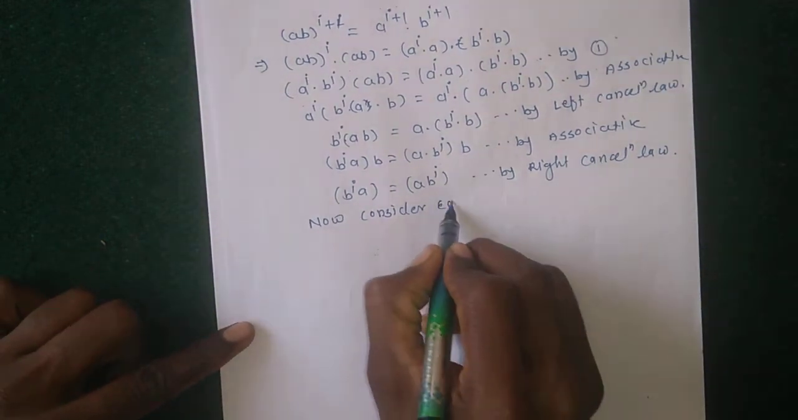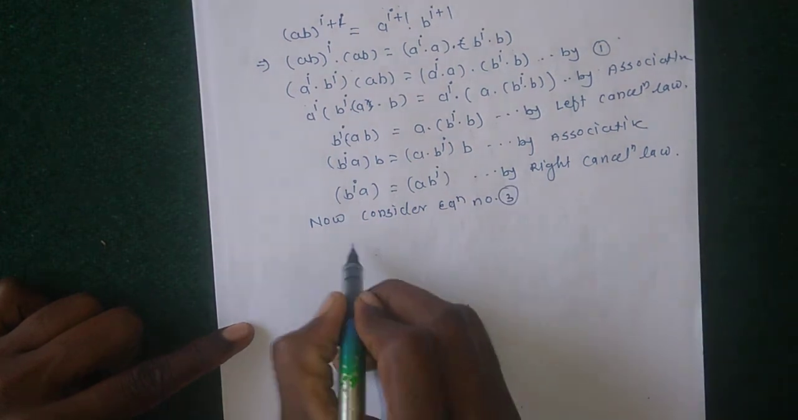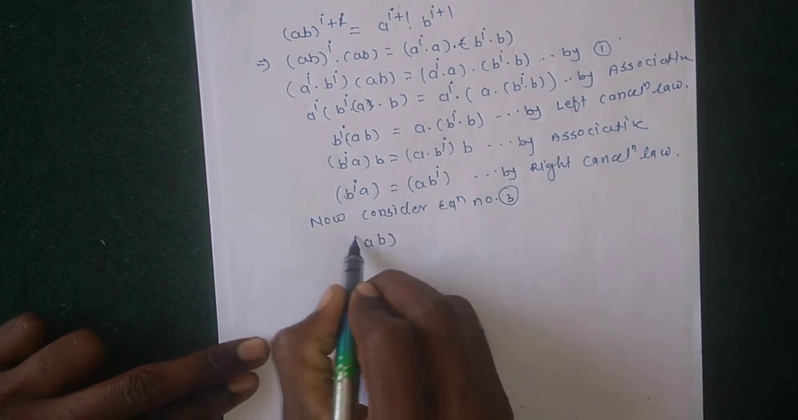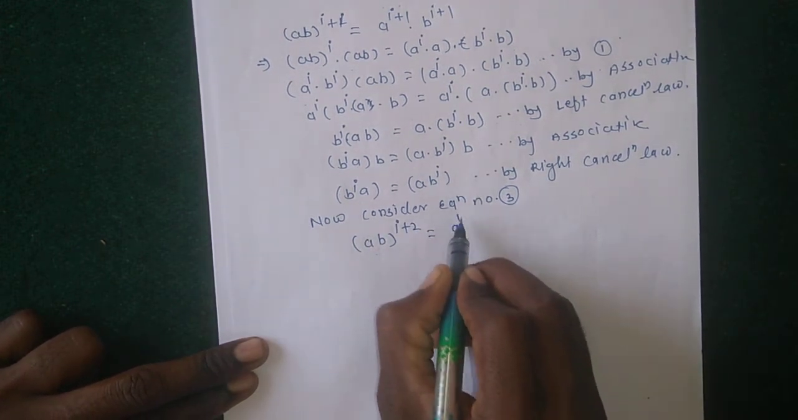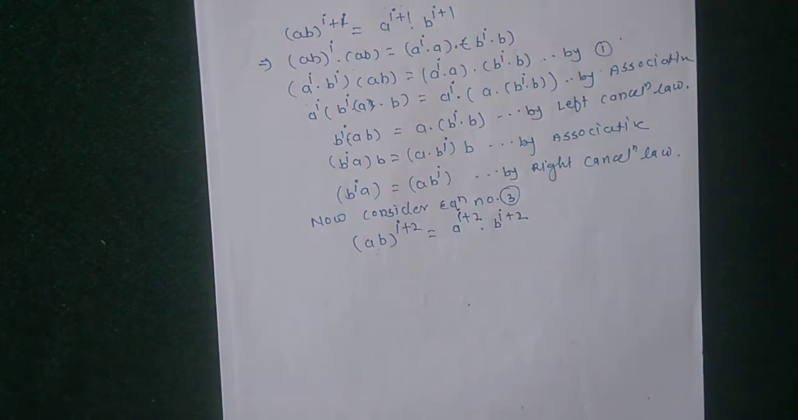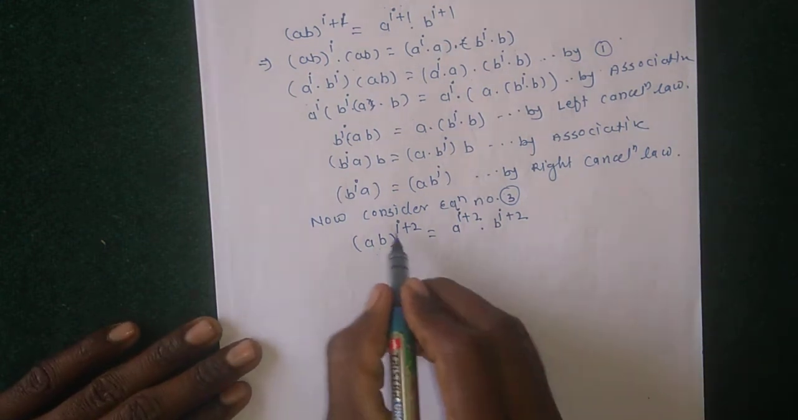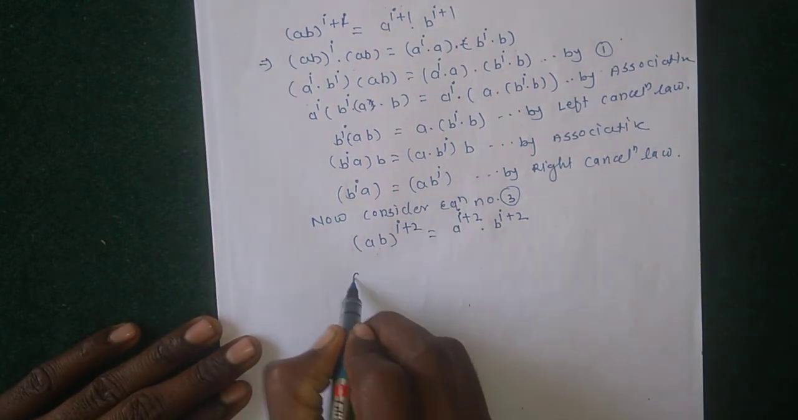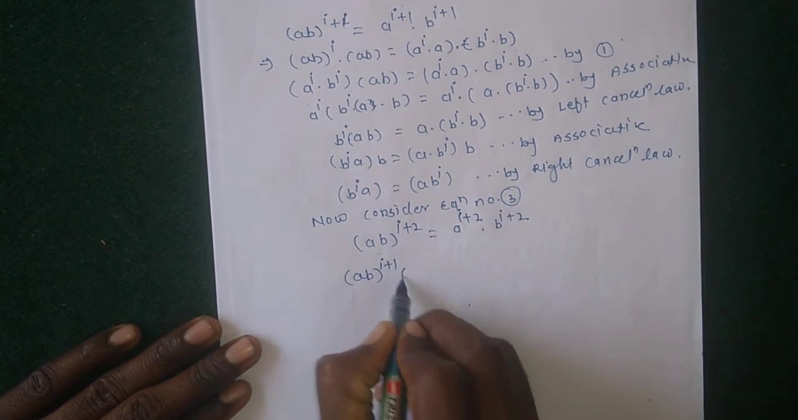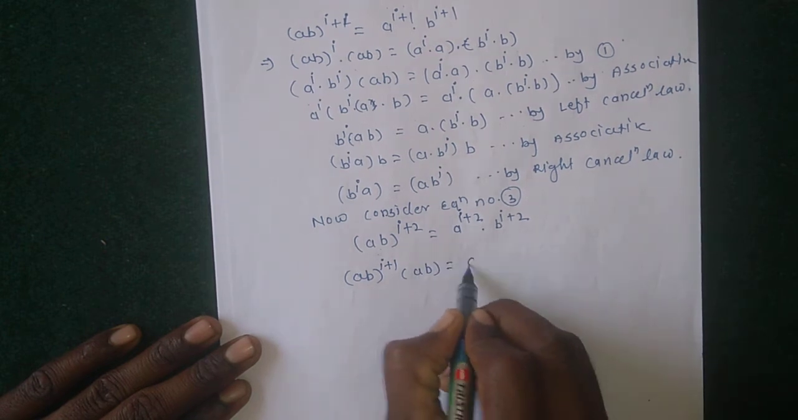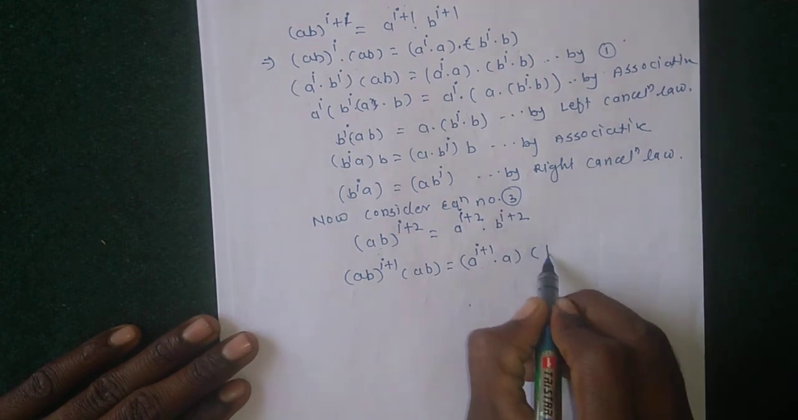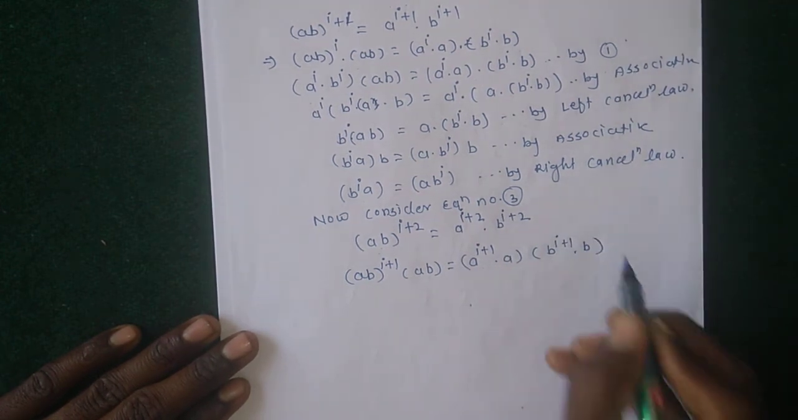Okay, now consider equation number 3. What is equation number 3? Equation number 3 is (ab)^(i+2) = a^(i+2) b^(i+2). Again splitting this power, we get (ab)^(i+1) into ab equals a^(i+1) into a into b^(i+1) into b.